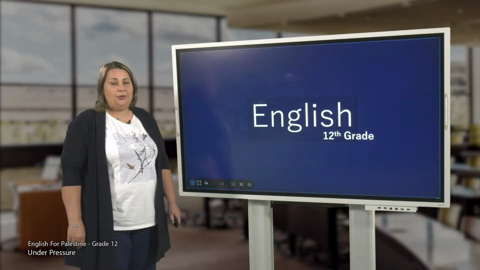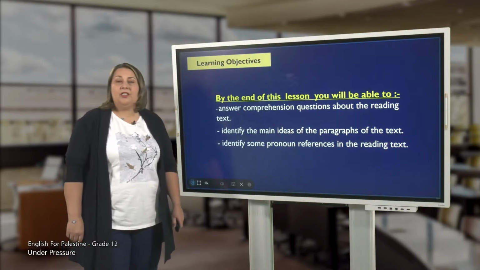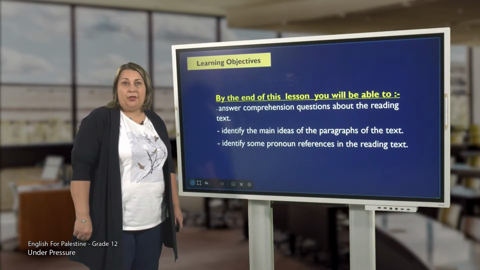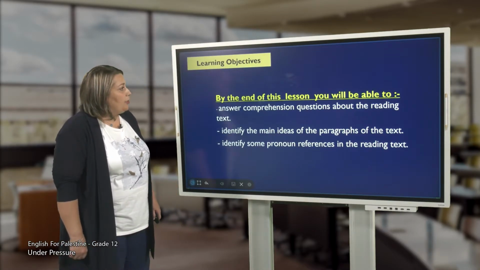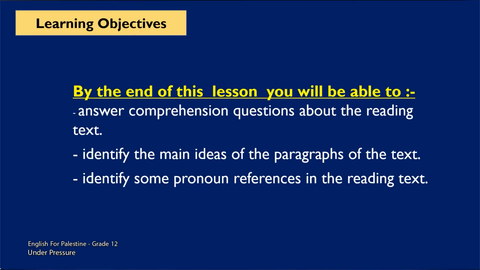Today we are going to work on Unit 2 in the Pupil's Book, Under Pressure, page 16, text 2. For our learning objectives, by the end of this lesson, you will be able to: A. Answer comprehension questions about the reading text. Next, identify the main ideas of the paragraphs of the text. And finally, identify some pronoun references in the reading text.